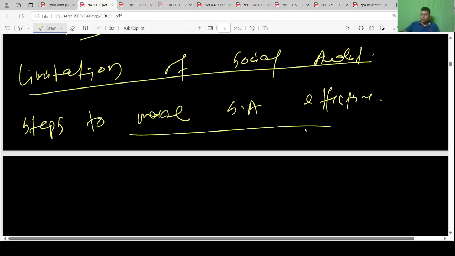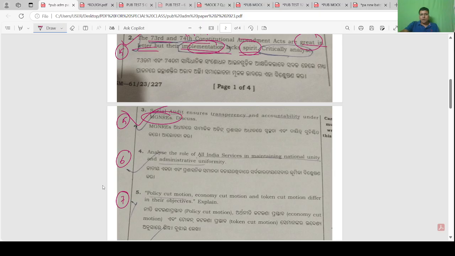Okay, that you need to write. This is the structure of this particular answer. What is audit? CAG audit. CAG audit is limited to central government and state government. So to make audit decentralized, grassroots audit, social audit evolved.